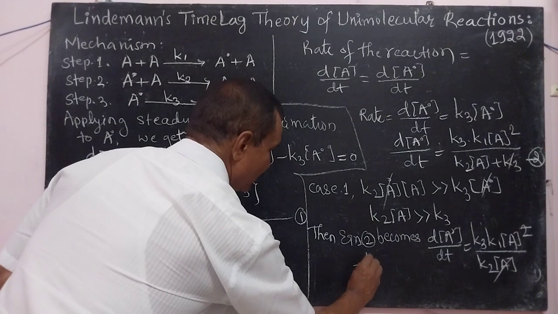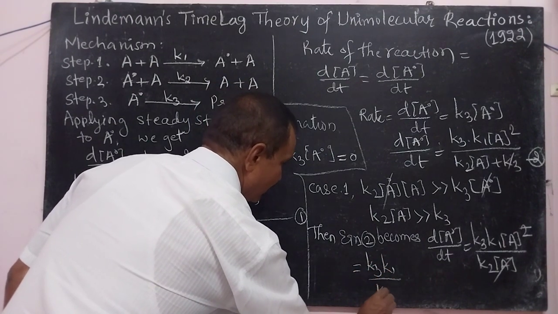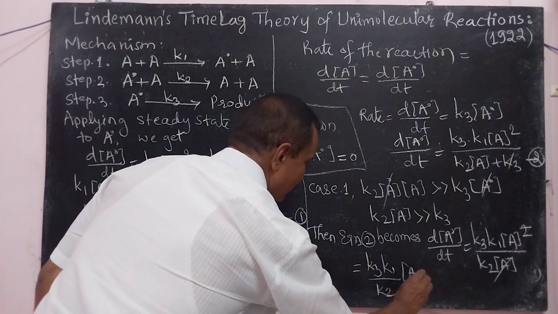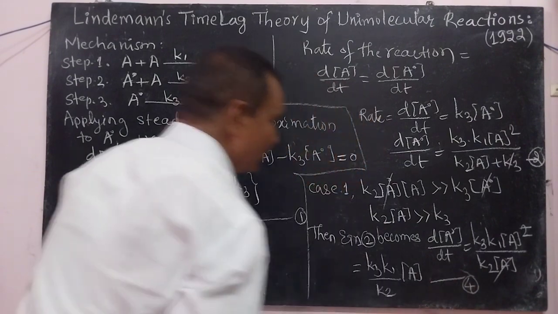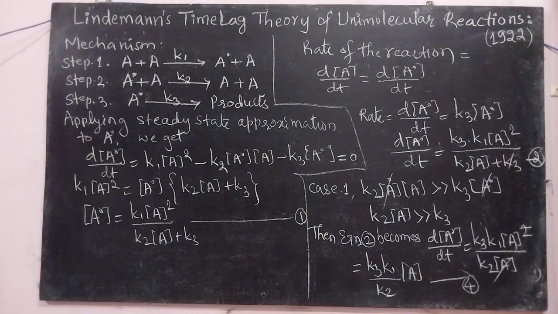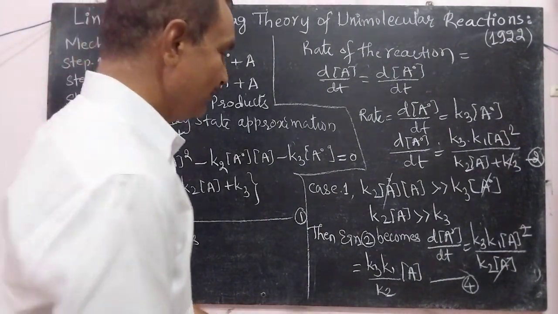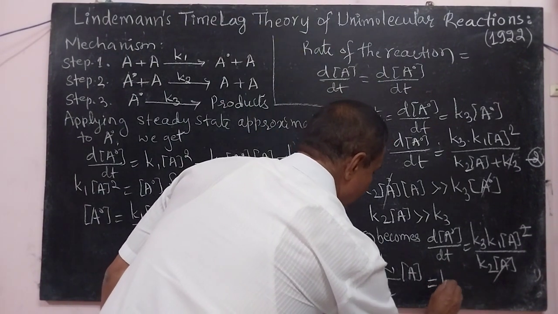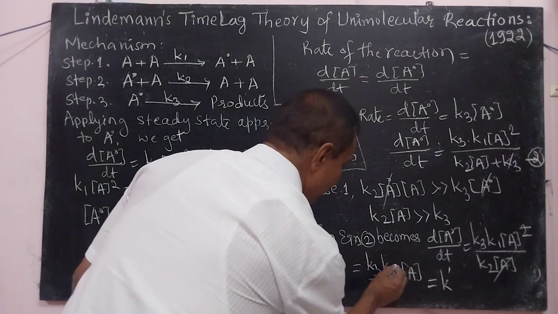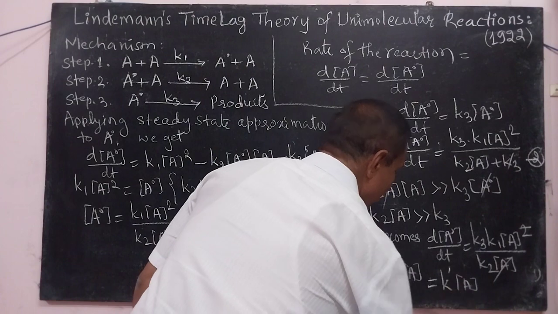Then this is equal to K3 into K1 divided by K2 into concentration of A. Okay, we may give the number 4 to this. Equation 4 shows that the rate of this reaction is directly proportional to the concentration of A, and we may take this as a constant K dash, which is equal to this.